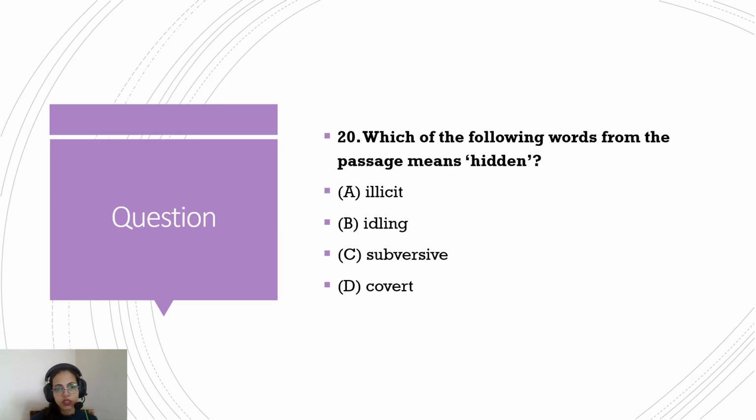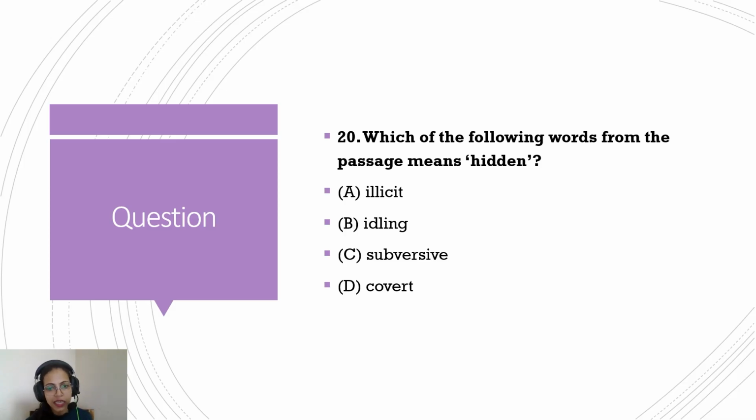Which of the following words from the passage means hidden? So again, you can solve this here itself. For synonym and antonym based questions, if you know the meaning, you can solve them at the time of reading the question itself, because there is nothing new you will gain if you know the meaning. If you do not know the meaning, then you will have to read and understand the context. So the word hidden means something that is not visible. So option D, covert, also means something is hidden.